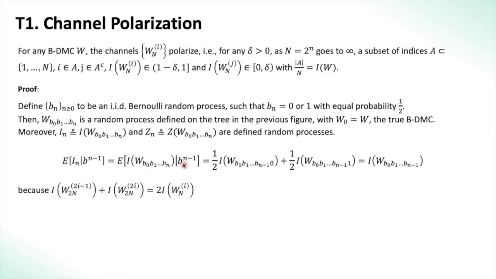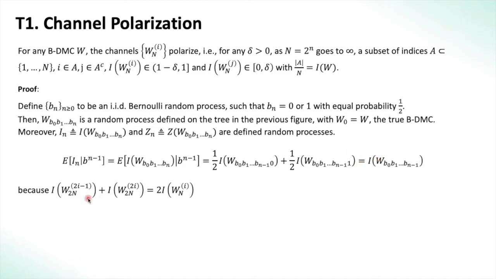So now since we know the bits B1 to Bn minus 1, these bits are measurable in the space, and we now take the expectation only on the last bit Bn. Since we know it's 0 or 1 with equal probability, we have half of the capacity of W(B0 to Bn minus 1) with the last bit being 0, plus half of the capacity of W(B0 to Bn minus 1) with the last bit being 1.